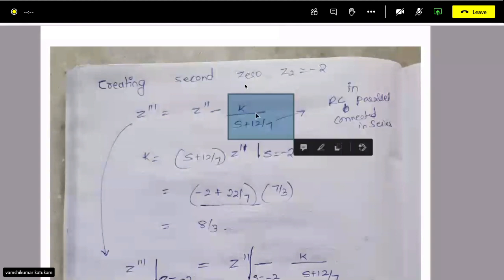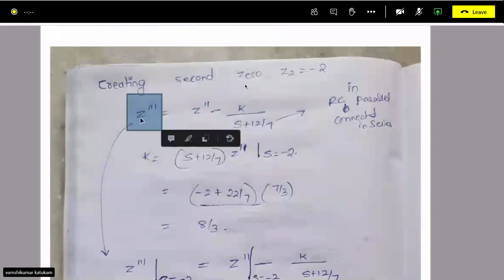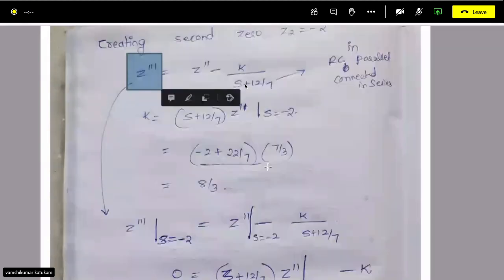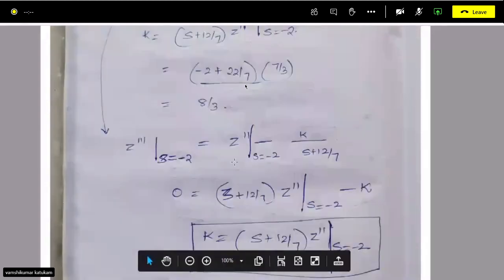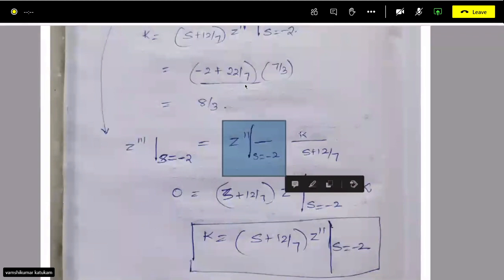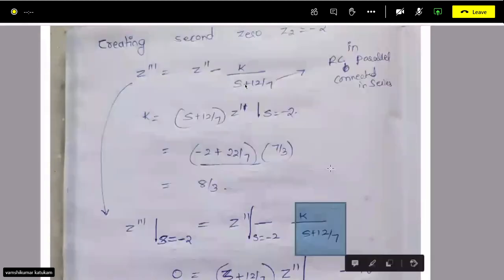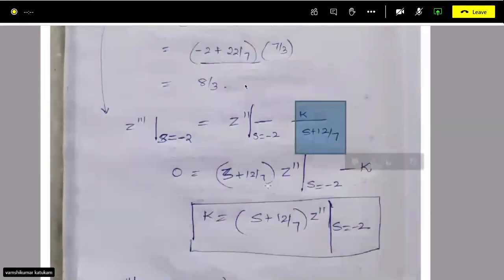How to get this constant? If you substitute in Z triple dash, Z triple dash should finally contain zero at s equal to -2. So if you substitute s equal to -2, then the left side will become 0, and the right side you have to evaluate, and this is your k by s plus 12 by 7. Then finally your k will become this thing.